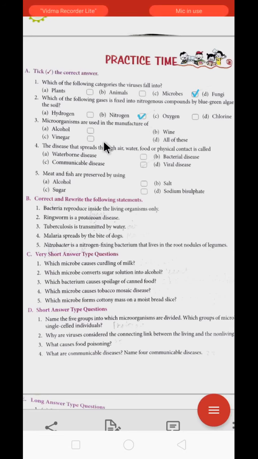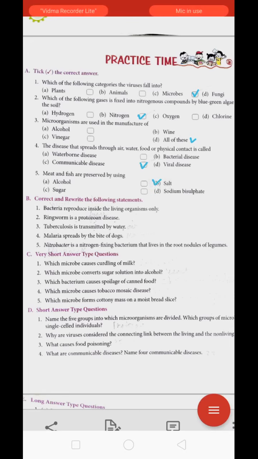Third question, microorganisms are used in the manufacture of all of these things. Fourth question, the disease that spreads through air, water, food and physical contact is called communicable disease. Option C is your correct answer. Meat and fish are preserved by using salt.